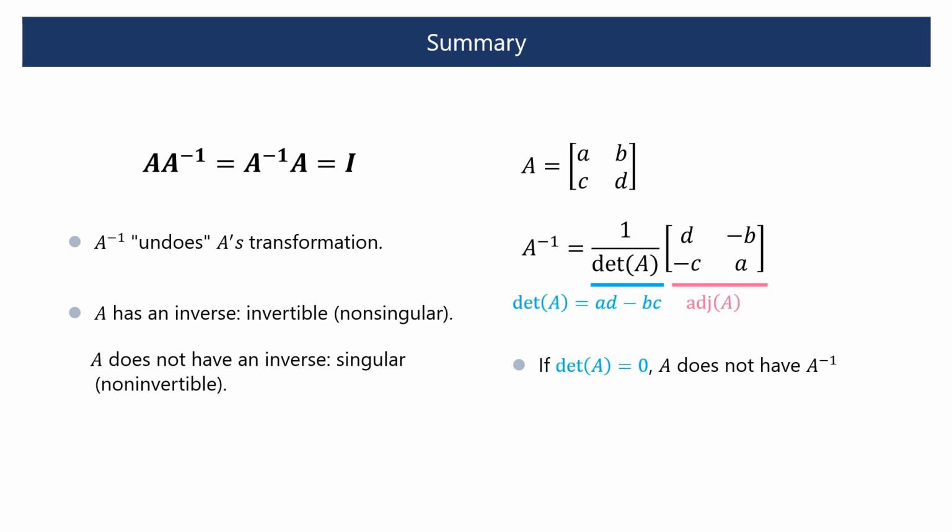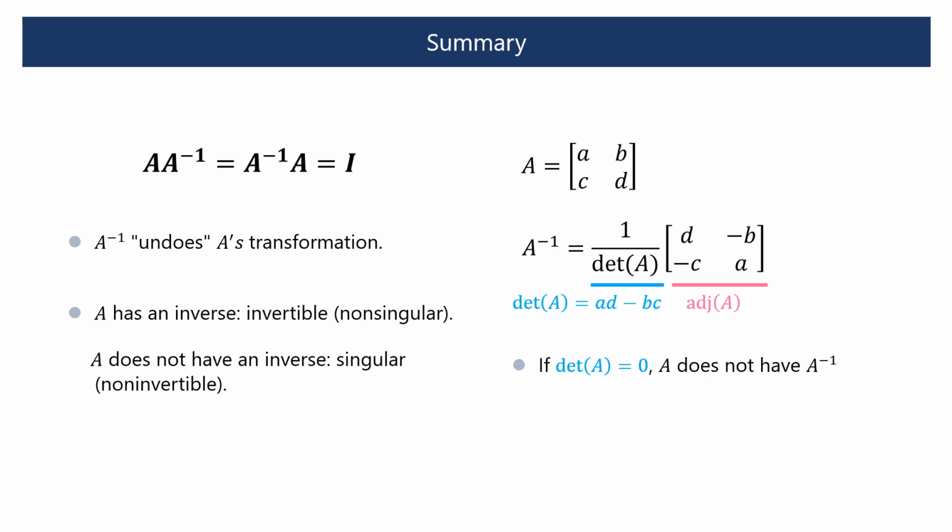An inverse matrix is a matrix that, when multiplied with the original matrix, results in an identity matrix. An inverse matrix undoes the transformation that the original matrix represents. If a matrix A has an inverse, we say that A is invertible or non-singular. If A does not have an inverse, it is called singular or non-invertible.